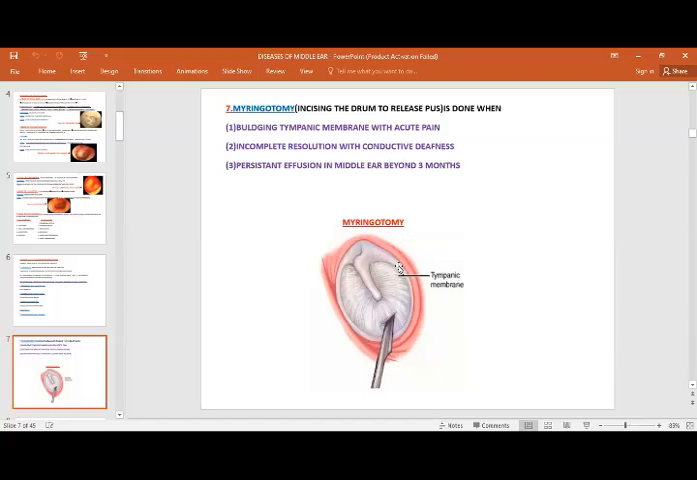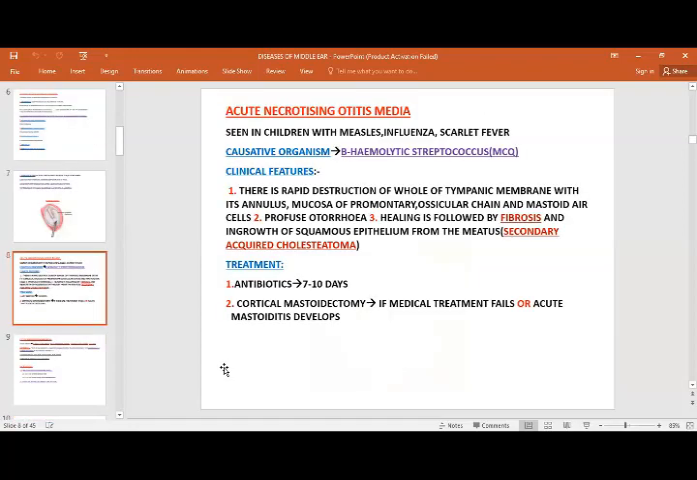Then we are going to give a stab or incise the drum in the antero-inferior part, not in the postero-superior. We never give it in the postero-superior, because in that case we are going to risk more infection by injuring the ossicles. So we always give the incision most of the time in the antero-inferior part of the tympanic membrane.